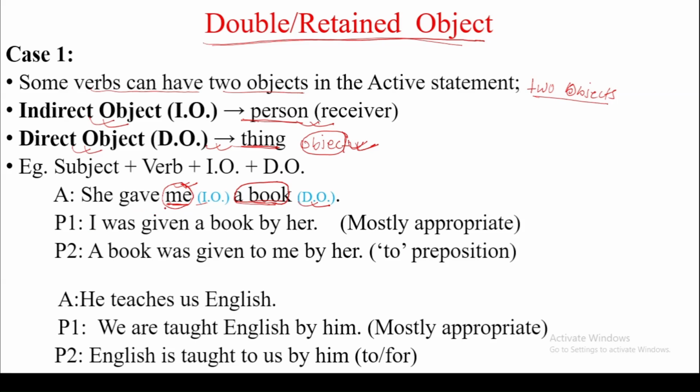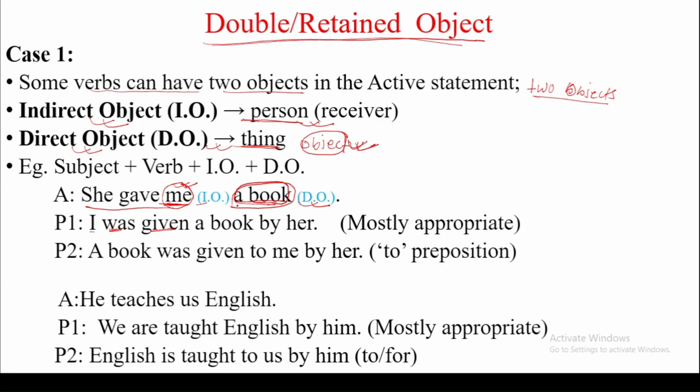Look at the first form. If we use the indirect object as subject, its subjective case would be I, was, past tense, participle given: I was given. Okay, so the passive is complete. Then we have this object remaining, and we have to retain this object.